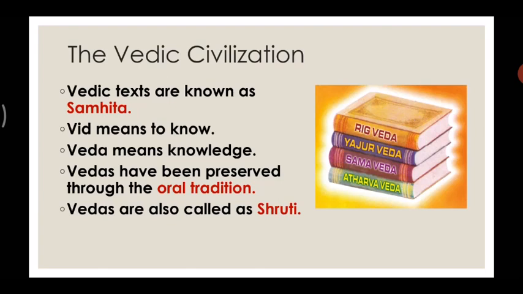So, the Vedas have been preserved through the oral tradition. How did they give knowledge to people? Orally. They learned it by heart, whatever was there in the book. Then the teacher used to teach the people. At that time, they used to sit under a tree, and the teacher used to teach them.